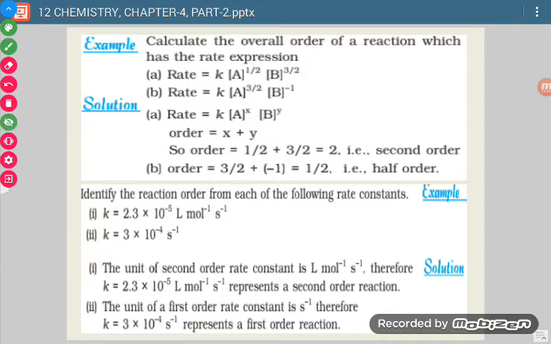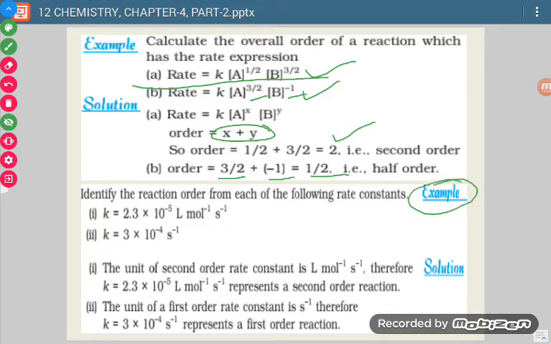Now let us discuss a few examples. First is: calculate the overall order of a reaction which has this rate expression. What we have to do is add the powers of concentration of A and concentration of B. So here we add and we get 2 for A reaction, and for B reaction we get 3 by 2 plus minus 1. So this is equal to 1 by 2. So this will give the order of reaction.